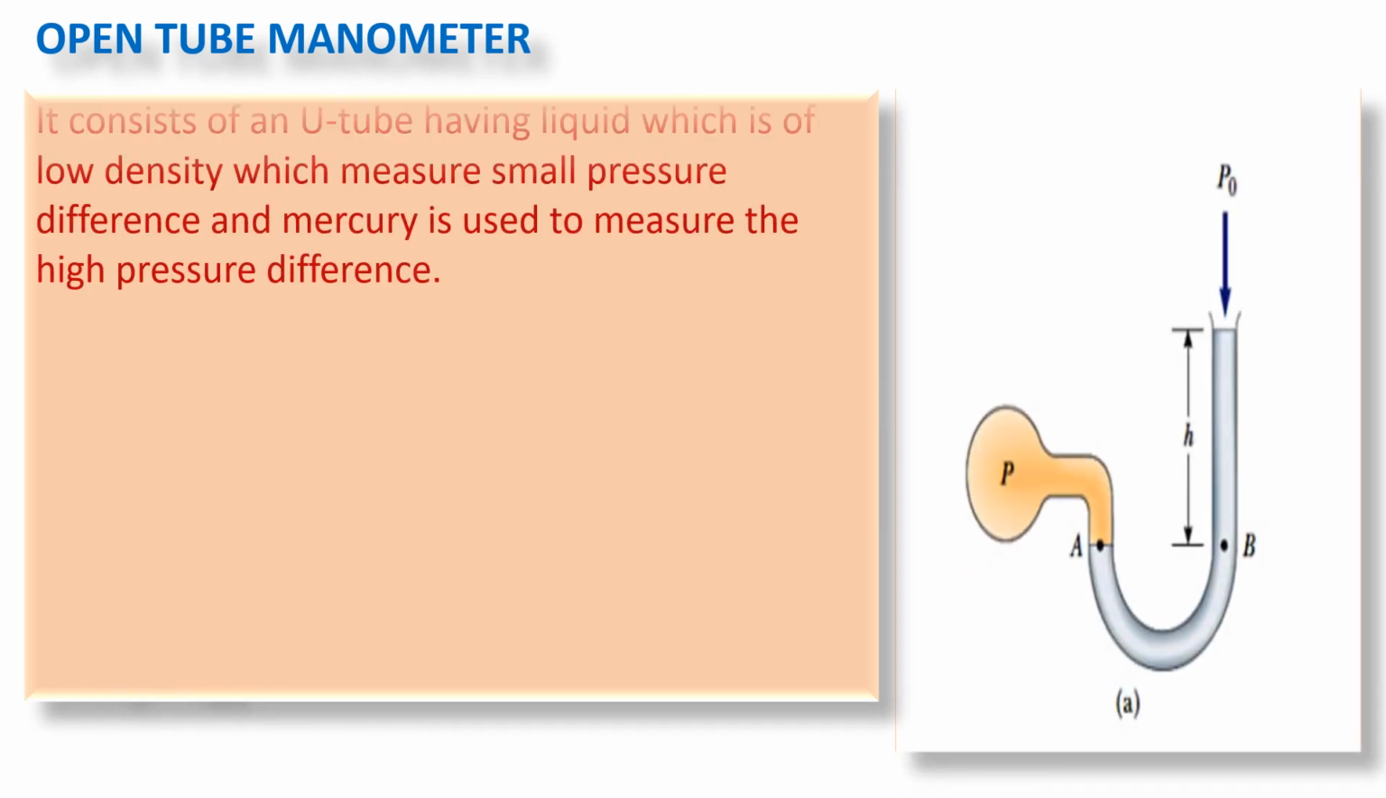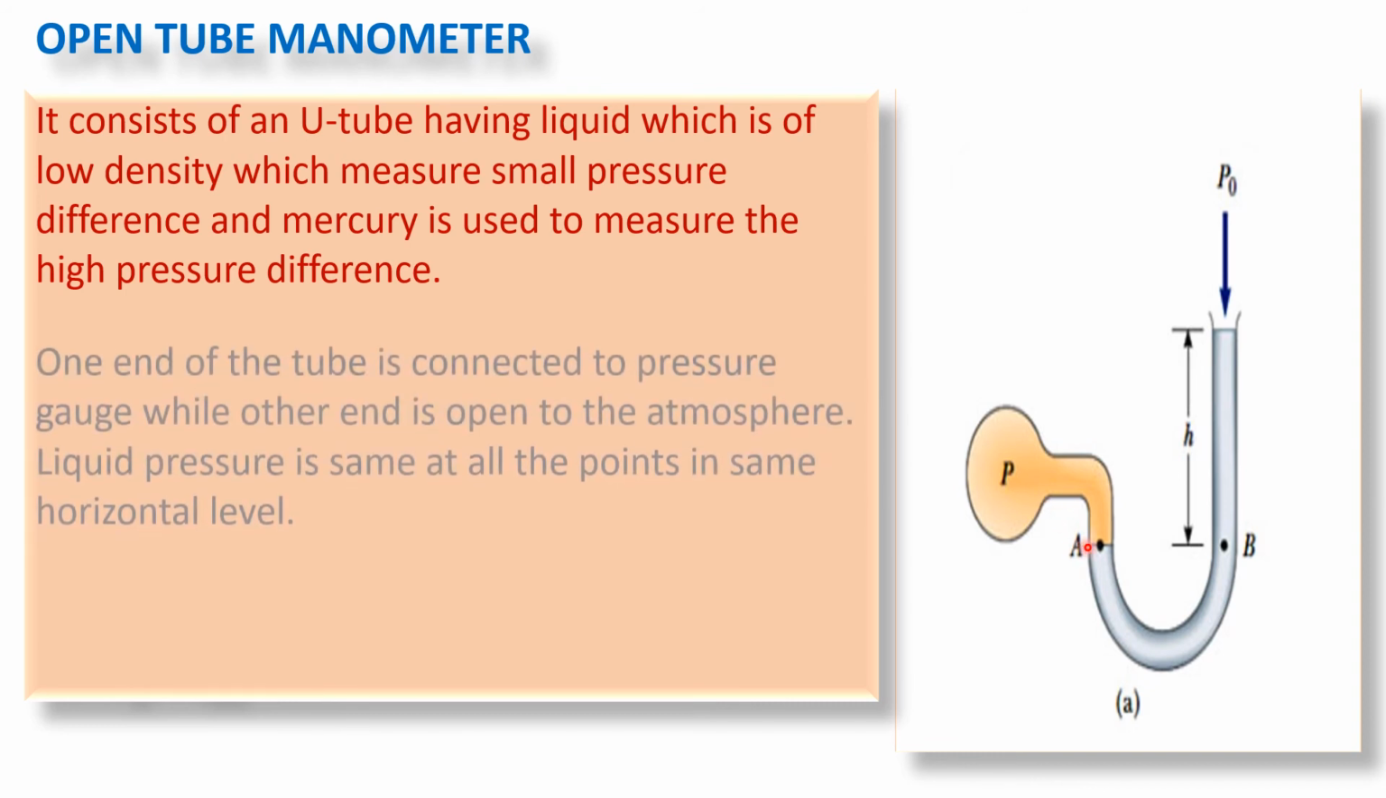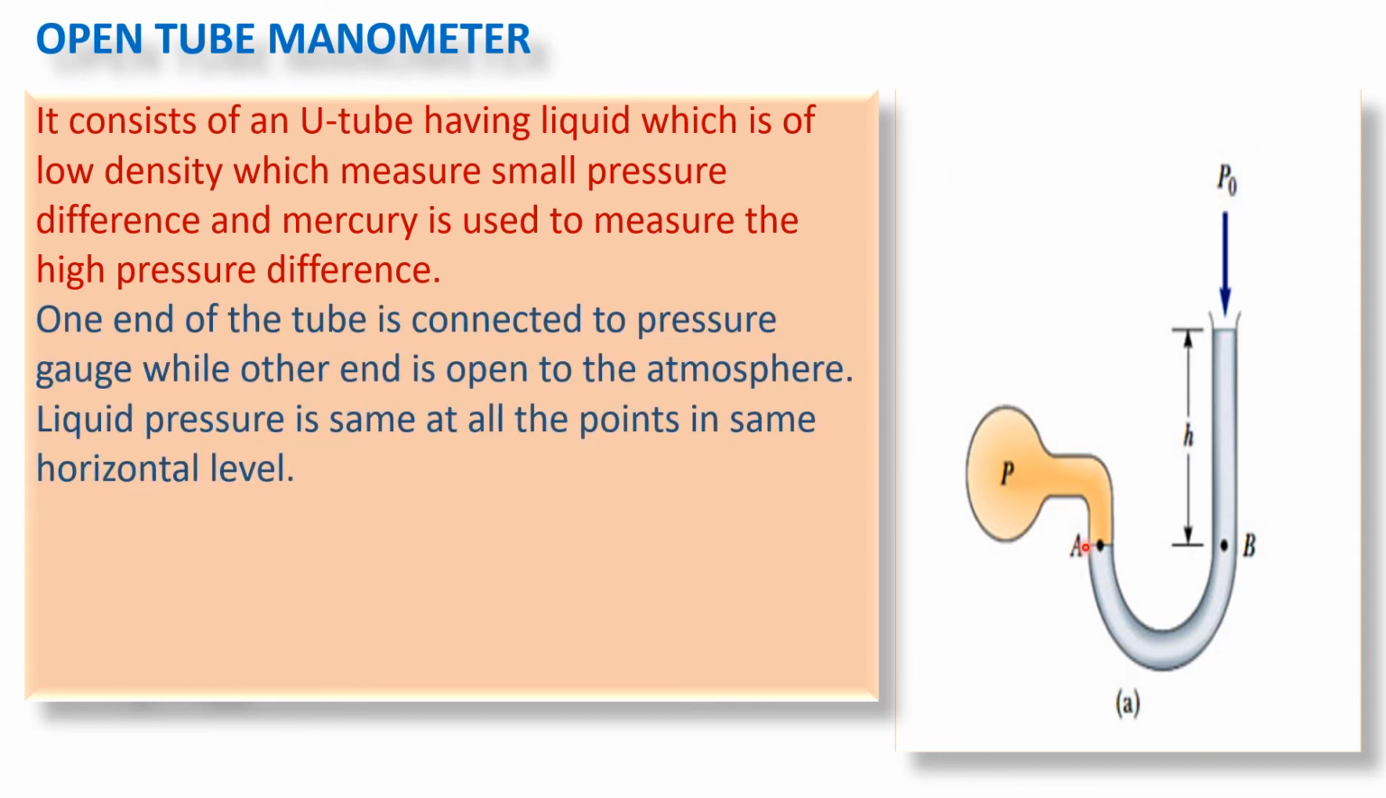Now we will study the instruments which are used to measure the pressure. First we will start with the open tube manometer. In this diagram you will observe that there is a U-tube which consists of low density liquid which is used to measure the small pressure difference, and mercury is used to measure the high pressure difference. One end of the tube is connected to the pressure gauge whose pressure is to be measured, and the other end of the tube is open to the atmosphere.